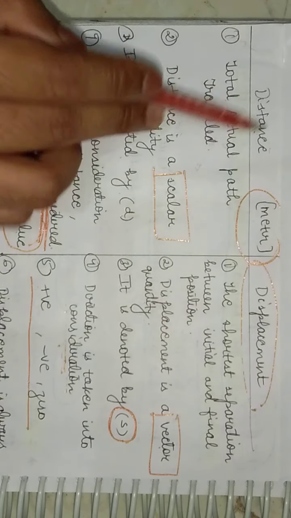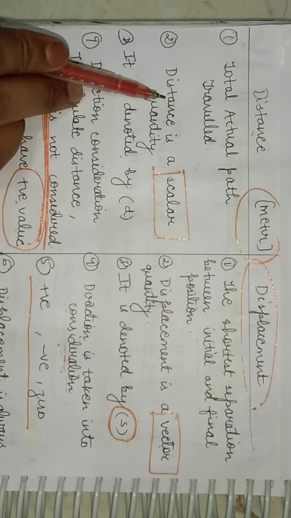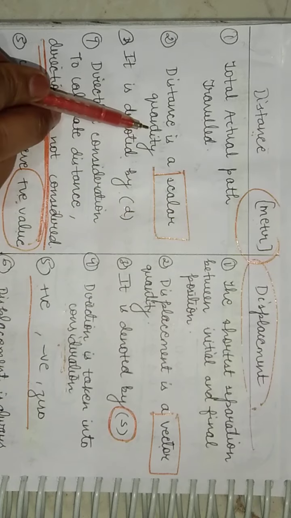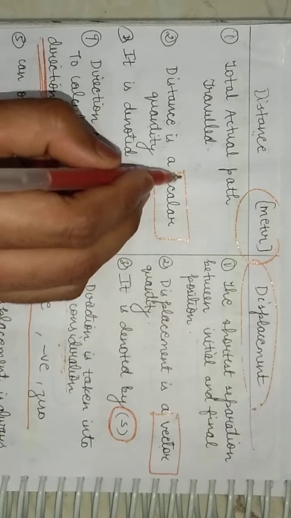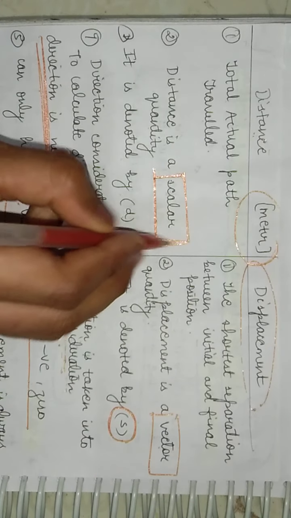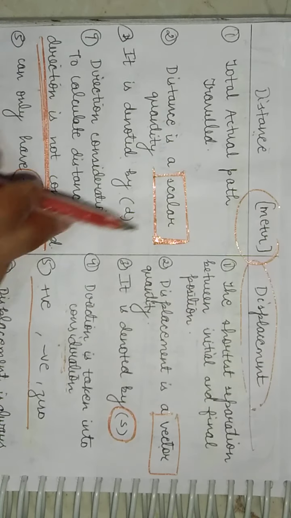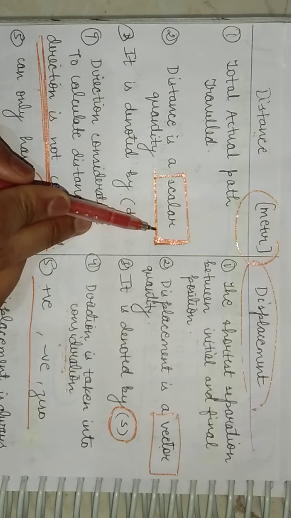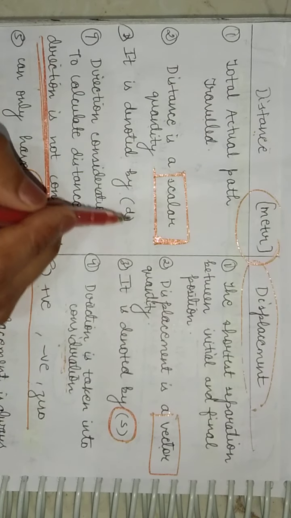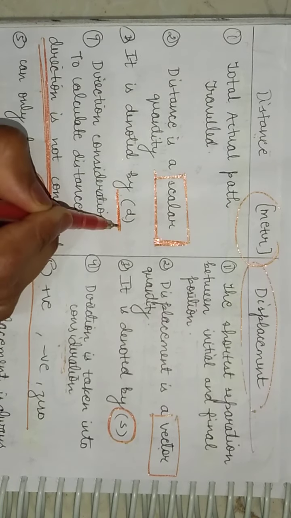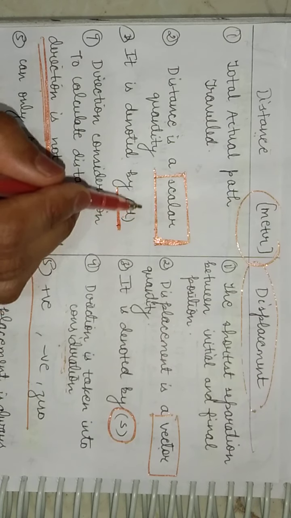Now talking about the second point of distance, it is written here that it is a scalar quantity. Now we all know why distance is a scalar quantity, because it has a numerical value. It does not depend upon the direction, right? And it is denoted by D without having an arrow on it.